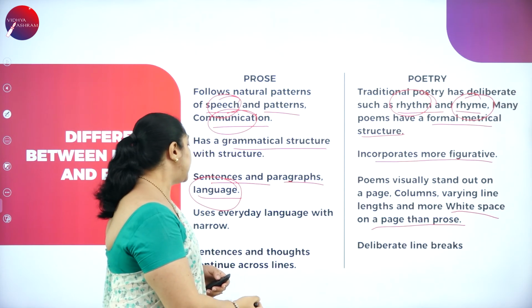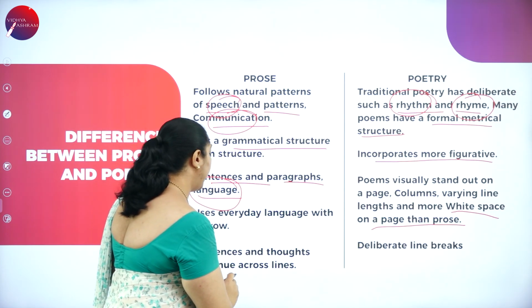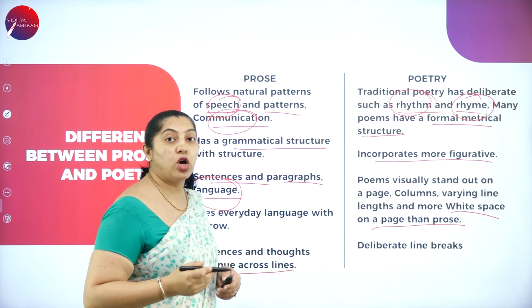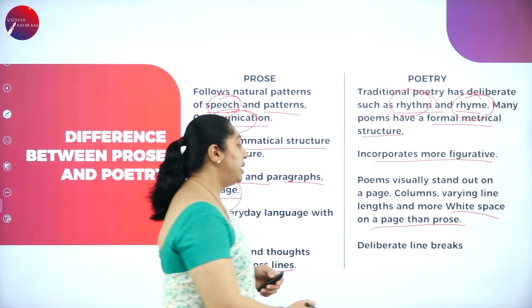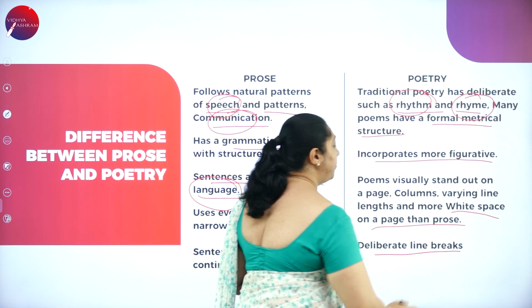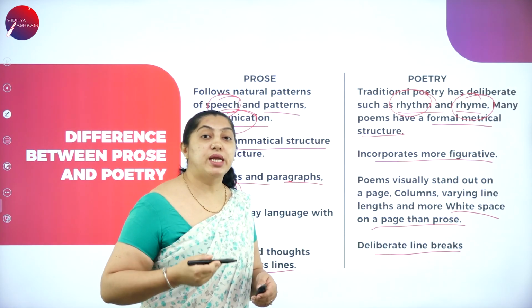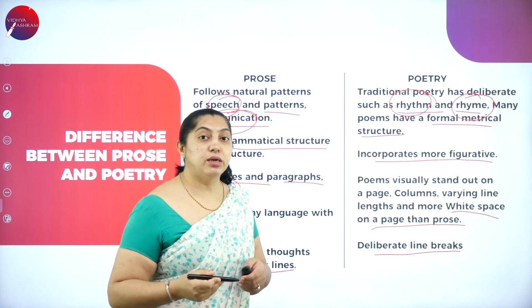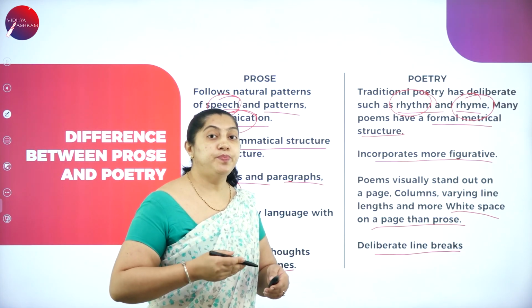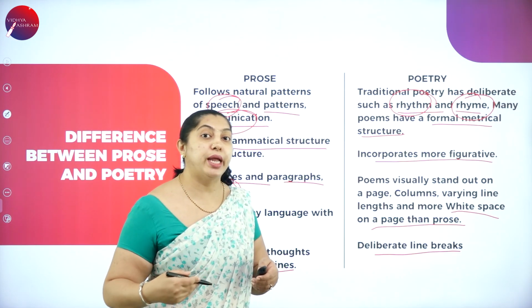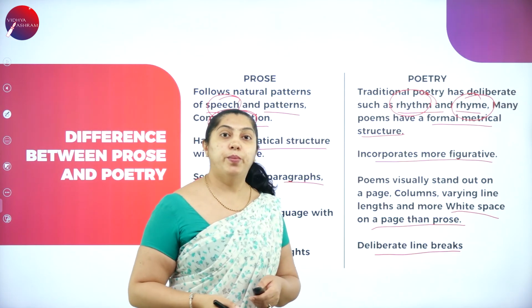And next, in poetry, sentences and thoughts continue across the lines. Here there are deliberate line breaks, so there will be no obvious connectivity from the first line to the second or third line. You have to keep reading and try to understand, and only then do you get the connectivity in poetry.